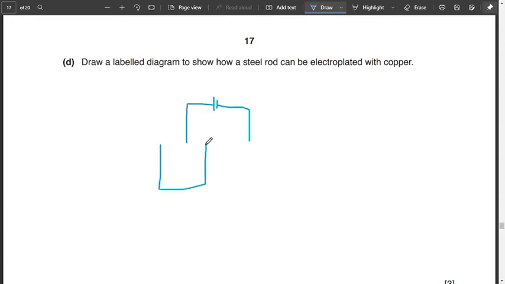This is like one beaker, this is like the other beaker. Here we can show one rod, here we can show the other rod, and then one is the anode side and one is the cathode side. Alright, and you can draw it accordingly.